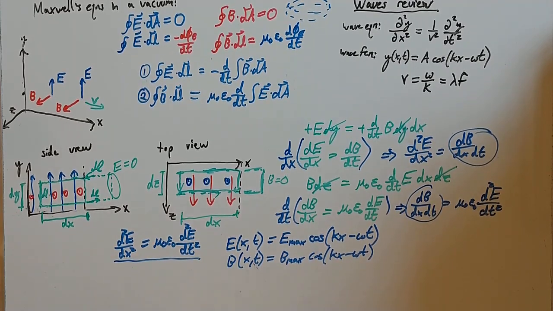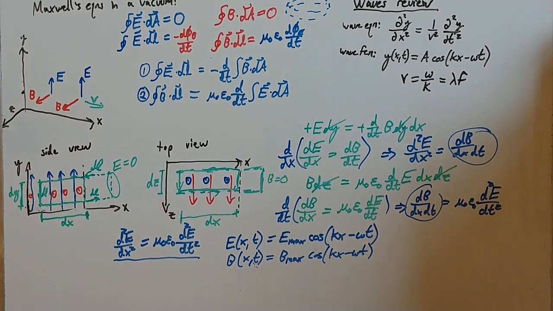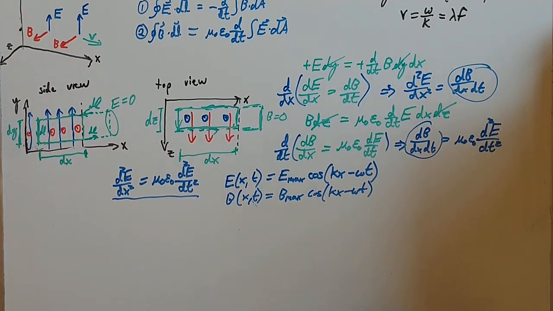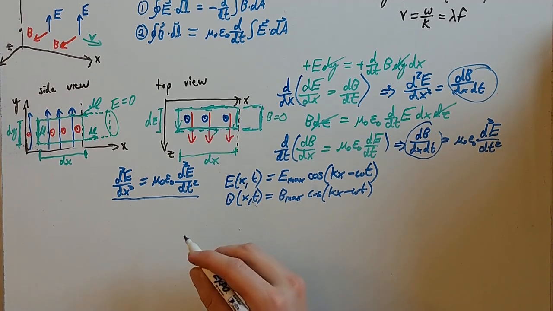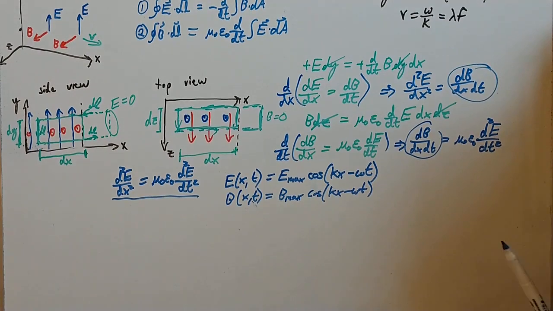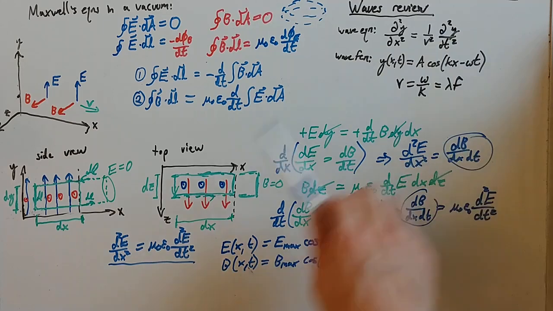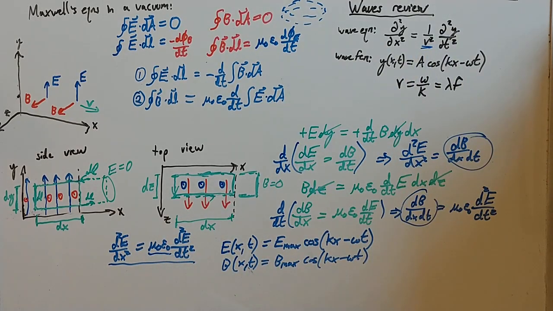And, well, what kind of wave, do you ask? All right, what is this wave? Well, there's something really suggestive that we can see here. If we compare the wave equation and this equation, you'll notice that velocity has to be related to mu naught and epsilon naught, right?